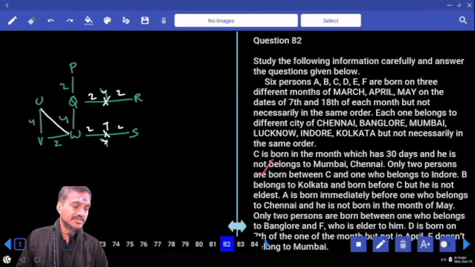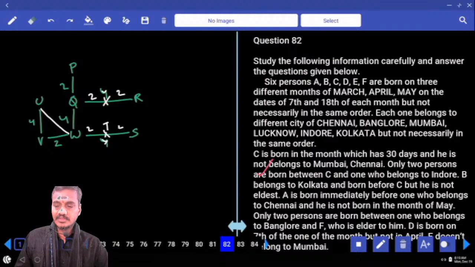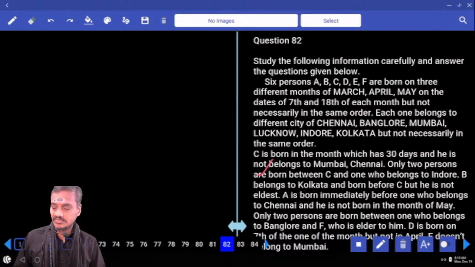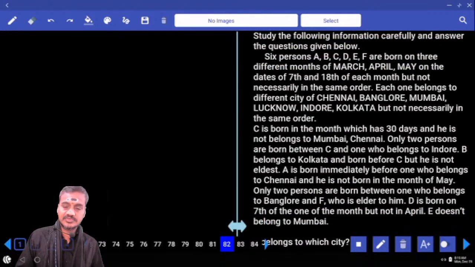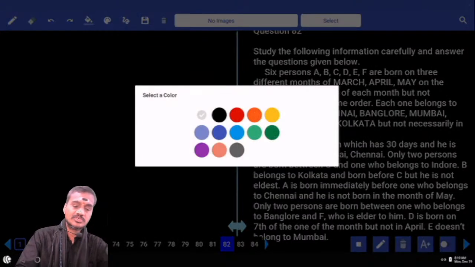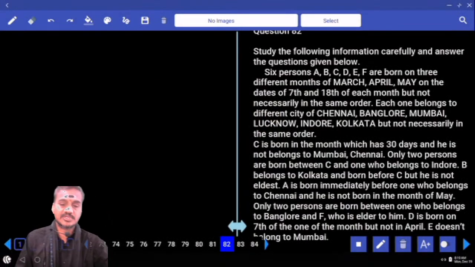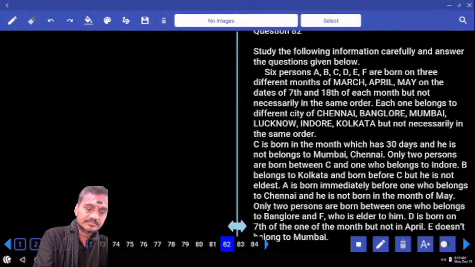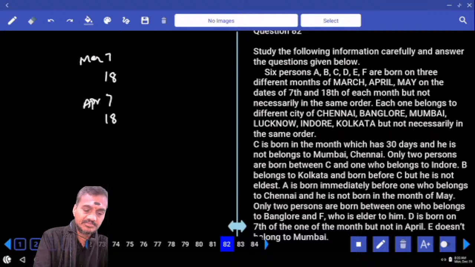Then next one, 82 to 86. And they were born in 3 different months. Now 3 different months of March, April, and 2 different dates. Yes, months and dates, and you can work out in the first priority itself because you have already left 2 sets earlier. Then tell me what are the months we have? March, April, May. Now this is March. And what are the dates in March? March 7th, March 18th. And again April 7th, April 18th. March, April. And next one May 7th and May 18th. And they are March, April, and May.